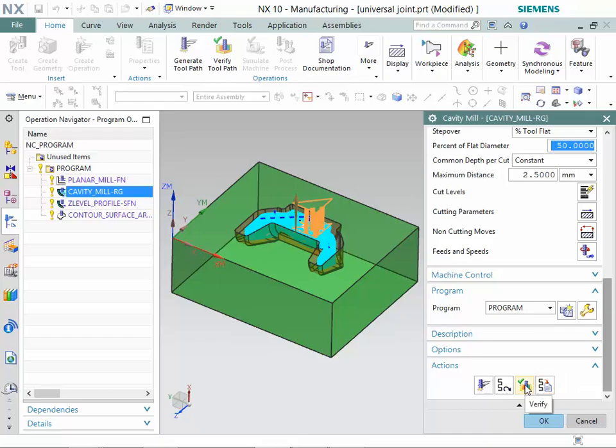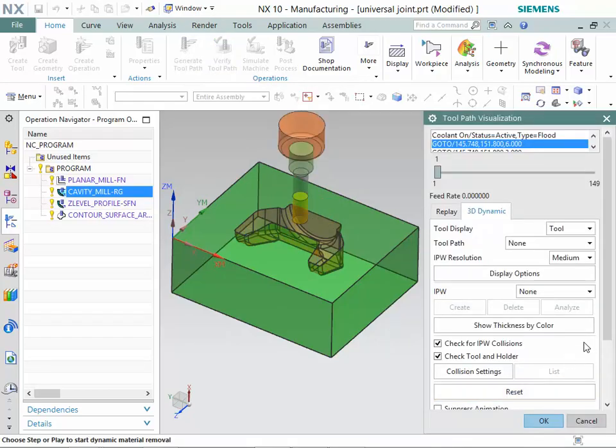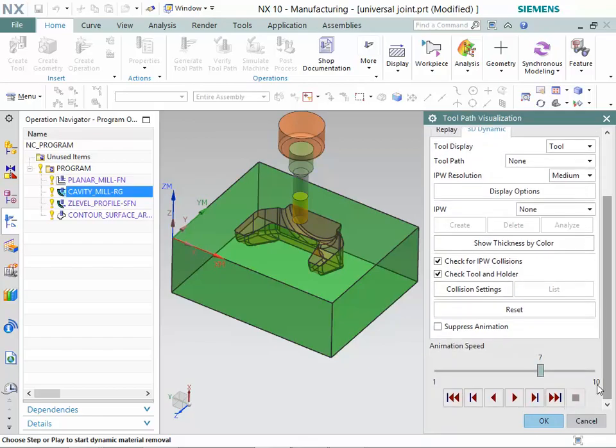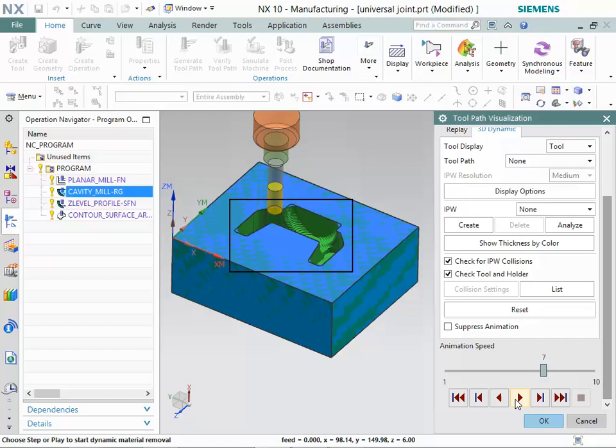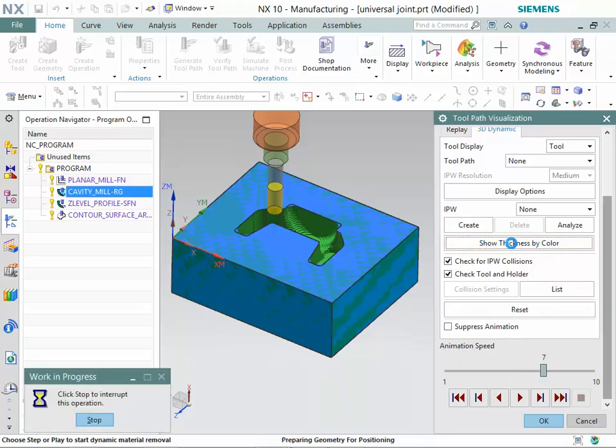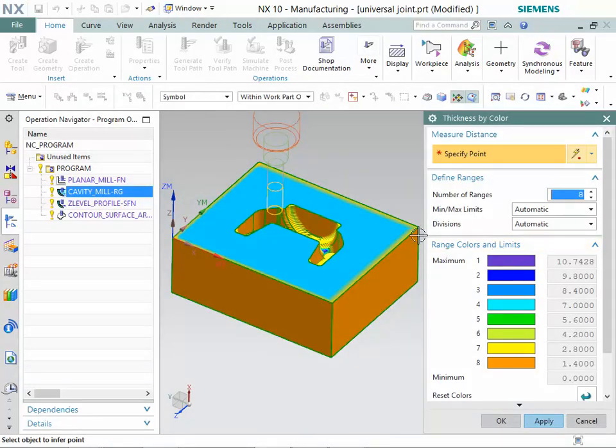Now, click on the Verify button. Then, click on the Play button. You can observe that contour shape area of a die is machined using the cavity mill operation. Now, click on the Show Thickness by Color button. Then, select the point on the surface to check the remaining material distance. You can observe the remaining material distance after roughing operation.